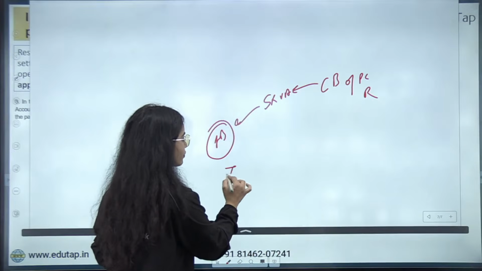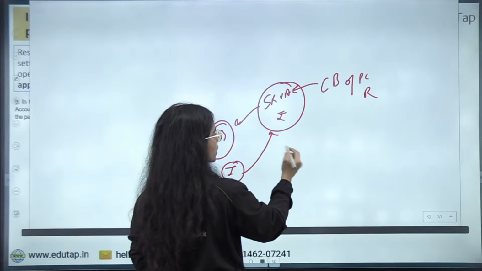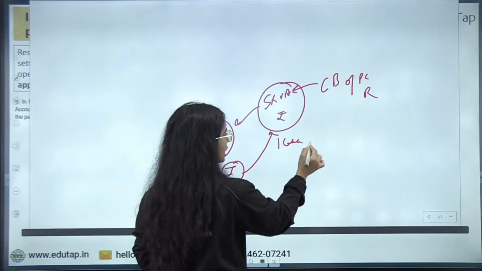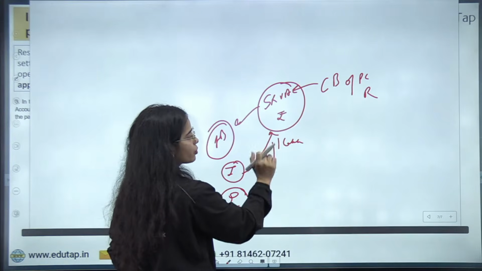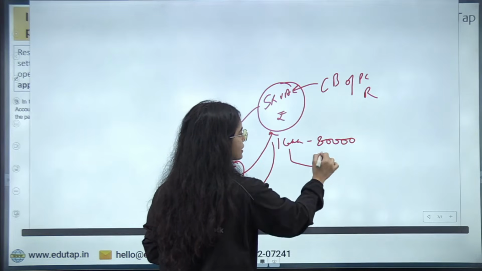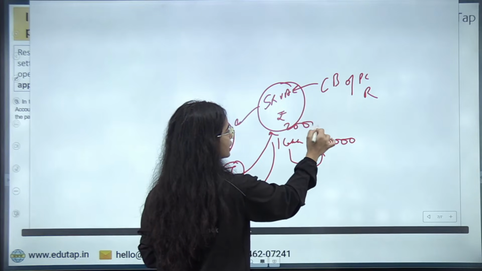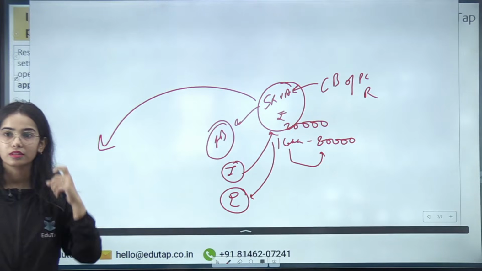For the imports we are doing, we pay in rupees into the account. Let's say we have paid 1 lakh rupees. For the export we are doing, we get the money from this account. Let's say we get 80,000 rupees. So the 20,000 rupees still left in the account can be invested in India. Now is it clear?